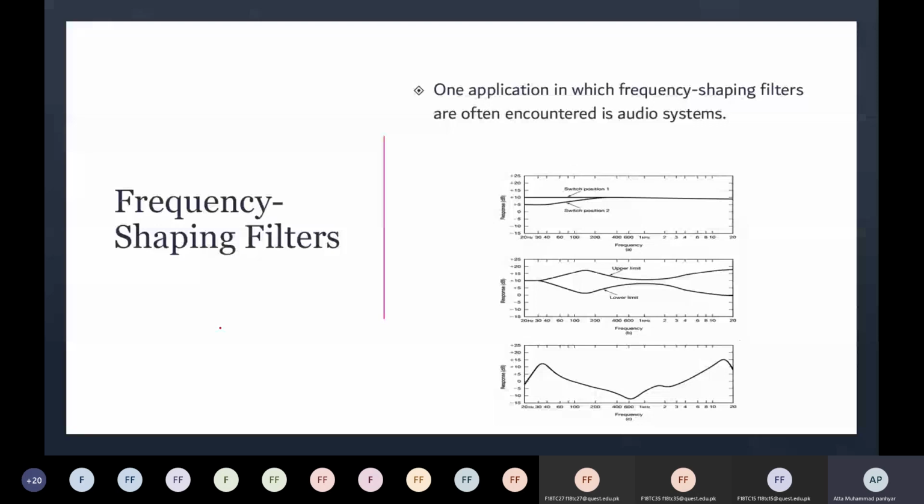This is an example of a frequency shaping filter. For example, we have a system which comprises 3 subsystems connected in parallel. And the first system is connected with a switch. If you switch it on, for example, then this particular behavior must be multiplied with the input signal.